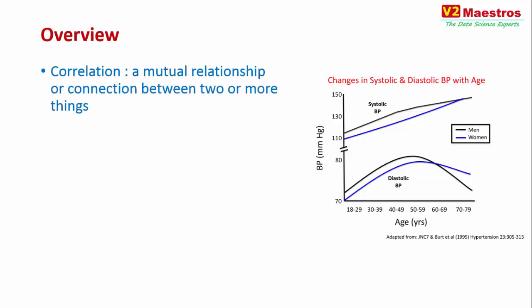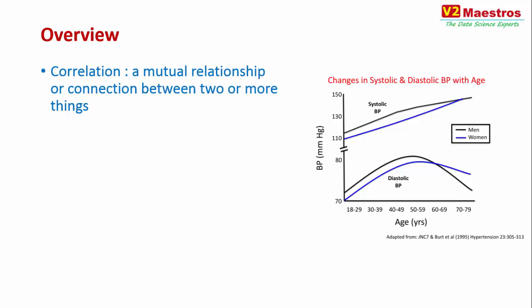So what is correlation? Correlation is a mutual relationship or connection between two or more things. So there are two things which are represented by two sets of numbers. When you say correlation, it means that when the value goes up in one set of numbers, the other also goes up. Or when the value goes down on one side, the value also goes down on the other side. On the right side, you have a chart between blood pressure and age, and you see that as age increases, the blood pressure also increases. This shows a relationship between the variable age and the variable blood pressure. And this is what we call correlation.